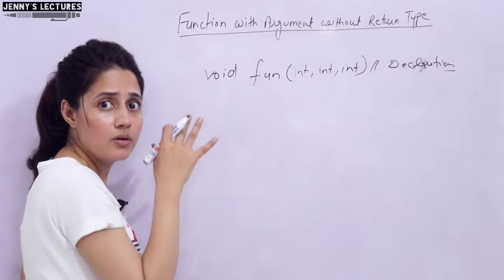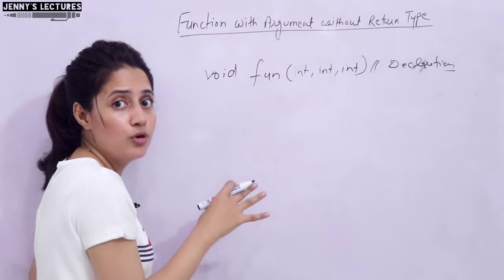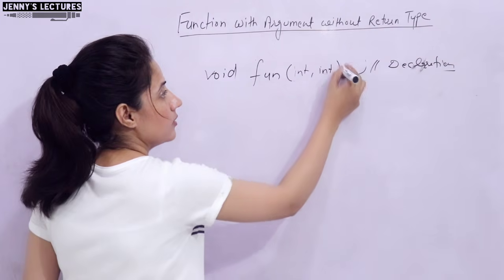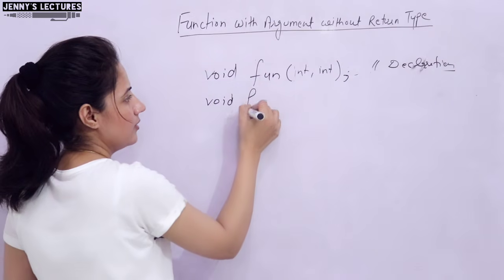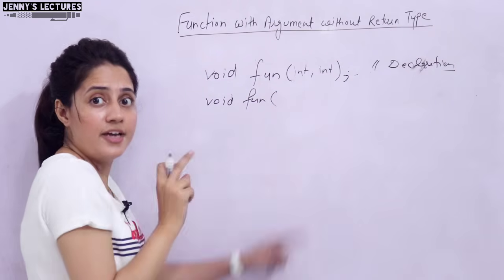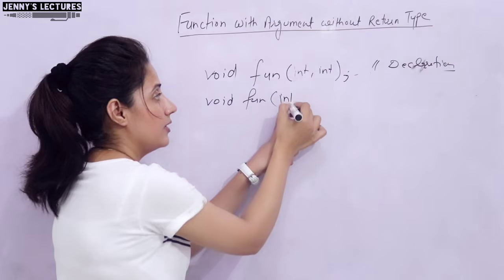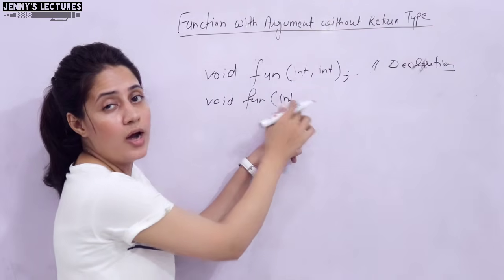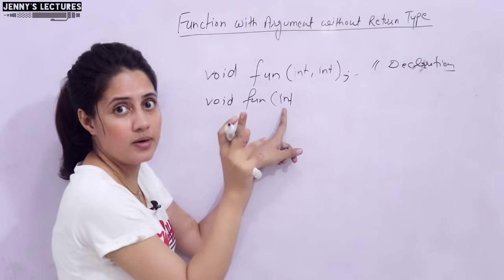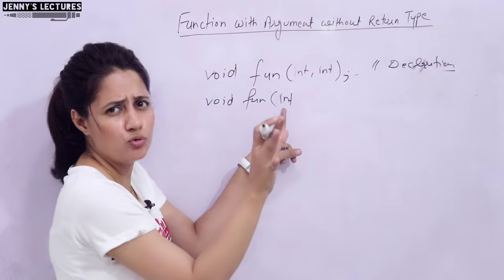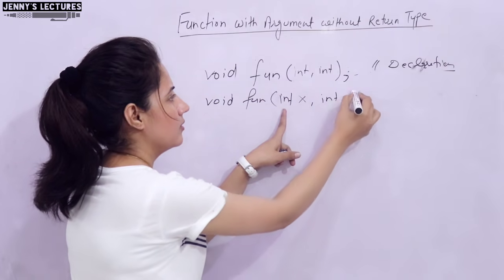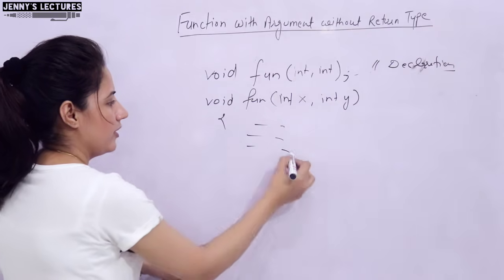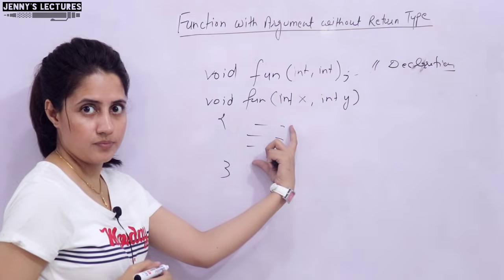That's it. In definition part, suppose this is the declaration. So when you are defining, return type is void, function name is fun. Now in definition, the data type should match, int, and here you have to specify the names of the variables: a, b, x, y, m, n, up to you. You can take any variable name. So I am taking here int x, comma, int y, and here you can write down the logic, right?